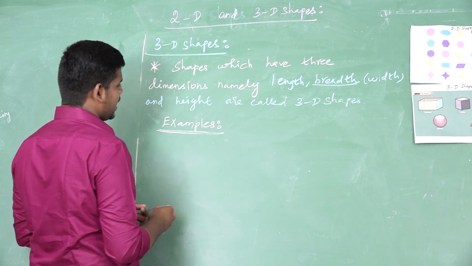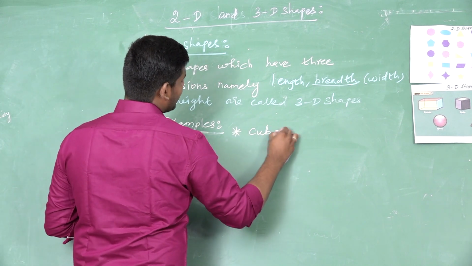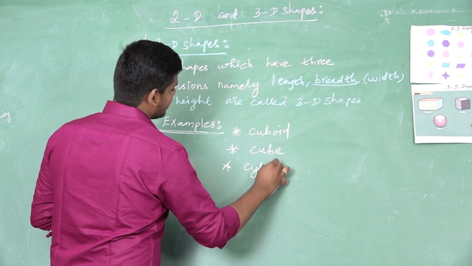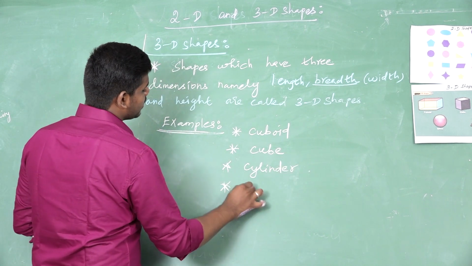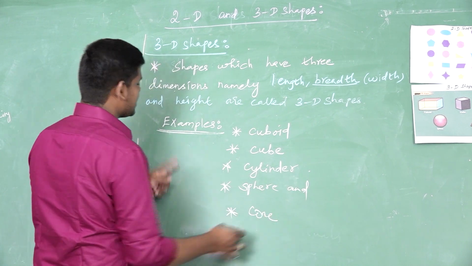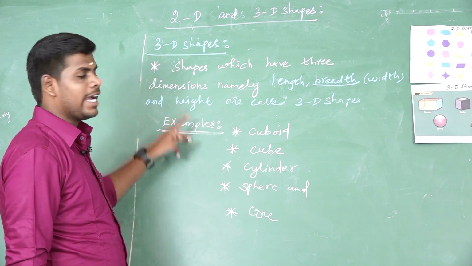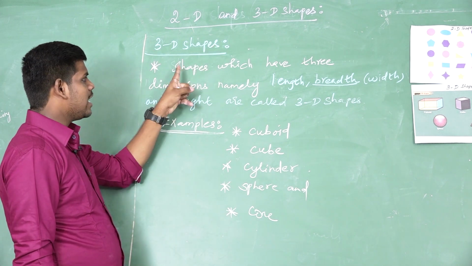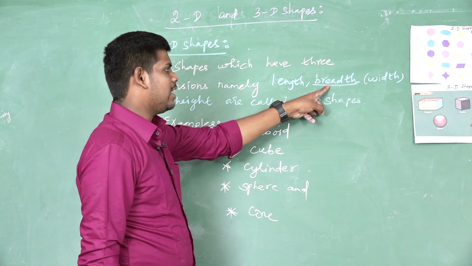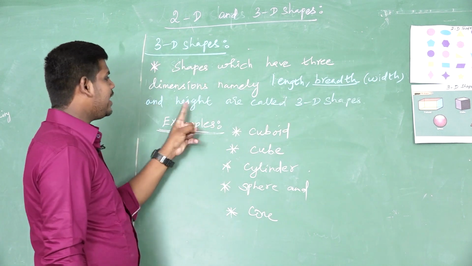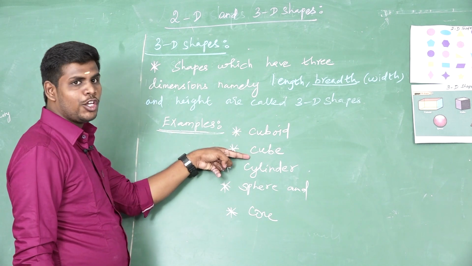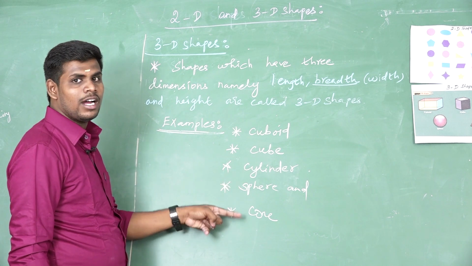Next I am going to tell the examples of 3D shapes. First one is cuboid. Second one is cube, cylinder, sphere and cone. These are the examples of 3D shapes. Again I tell you the definition of 3D shapes: shapes which have 3 dimensions, namely length, breadth, whose another name is width, and height, are called 3D shapes. What are the examples of 3D shapes? Cuboid, cube, cylinder, sphere and cone.